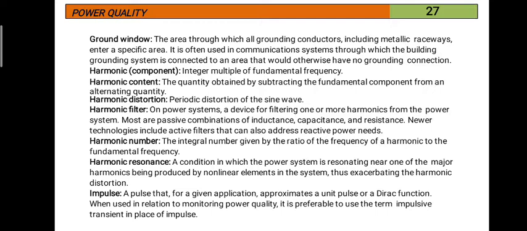Next, harmonic filter. On power systems, a device for filtering one or more harmonics from the power system is known as a harmonic filter. For example, if you want to eliminate the third harmonic, you have to introduce a filter. That filter is known as a third harmonic filter. Like this, harmonic filters are specific, either for one harmonic or a combination of more than one. For 2 or 3 harmonics also we can place one filter.